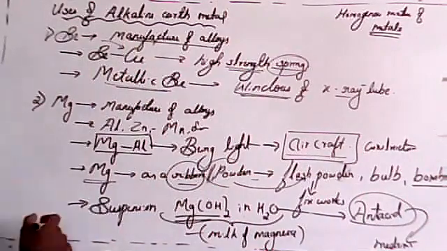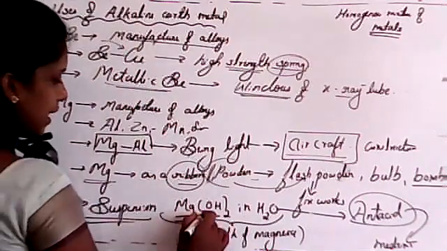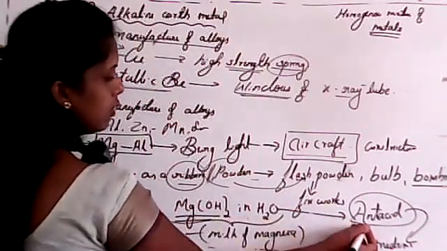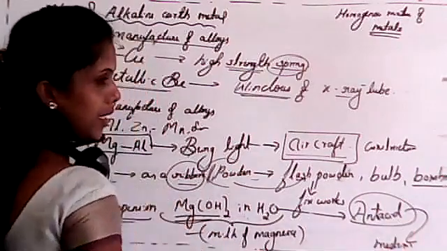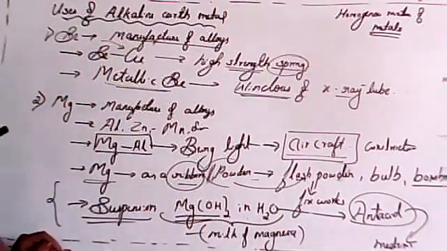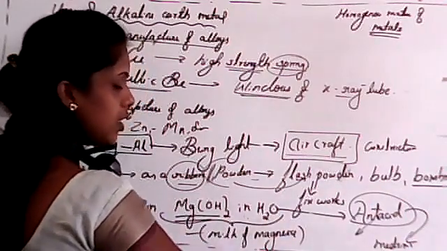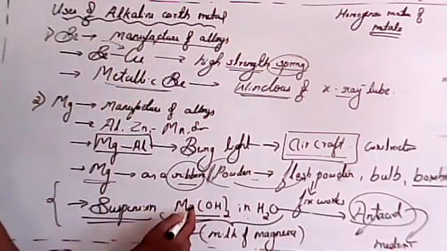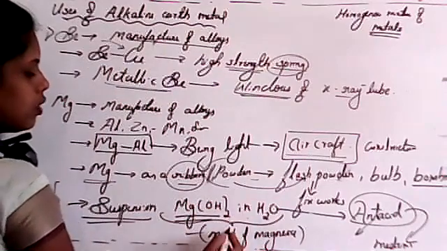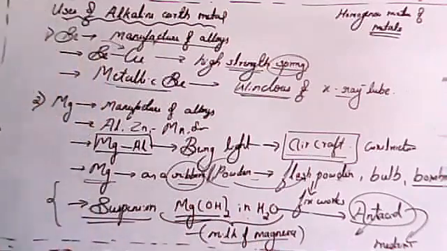Next one, suspension of magnesium hydroxide in water is also used as an antacid in medicine, where an antacid is nothing but it neutralizes the acidity of the stomach. So here, magnesium hydroxide in water is also known as milk of magnesia. Just like lime water, isn't it? It is also known as milk of magnesia.